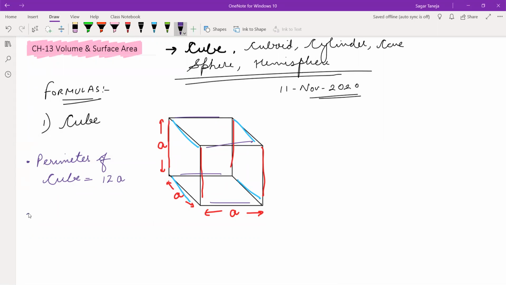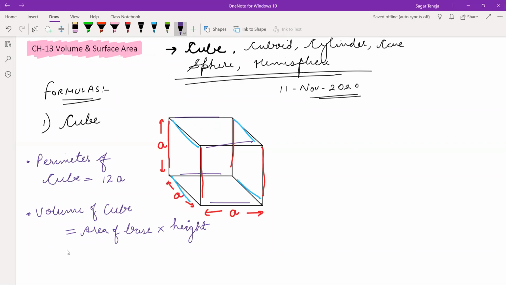Second, write volume of cube. If you want to calculate the volume, then we have one basic formula. The basic formula says that volume can be calculated by this formula: area of base multiplied by height. Area of base multiply by height.